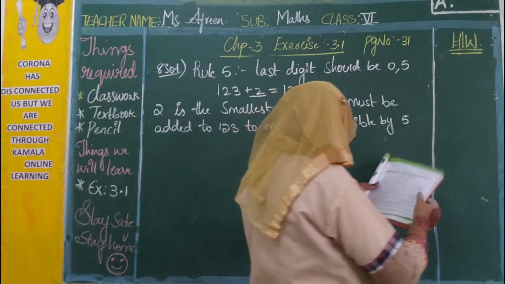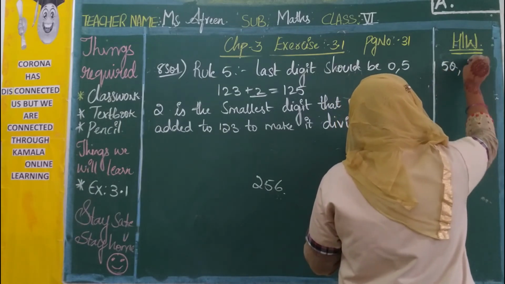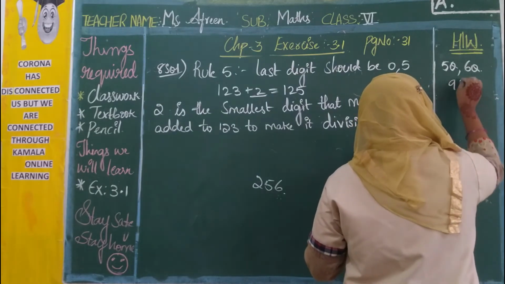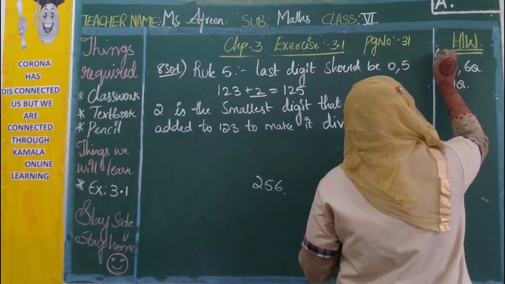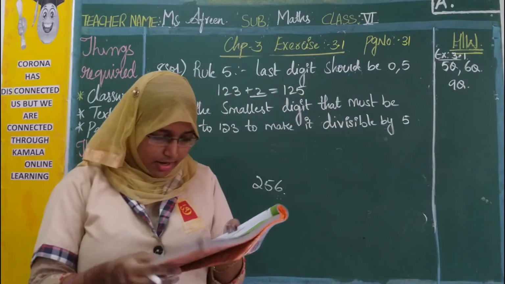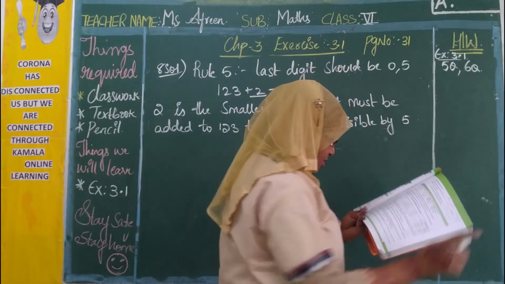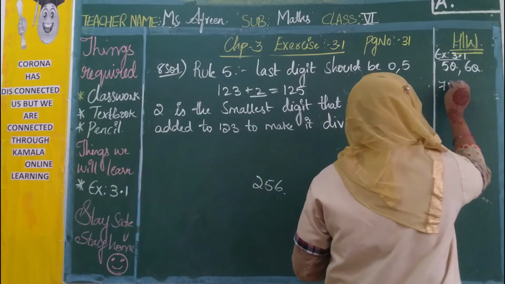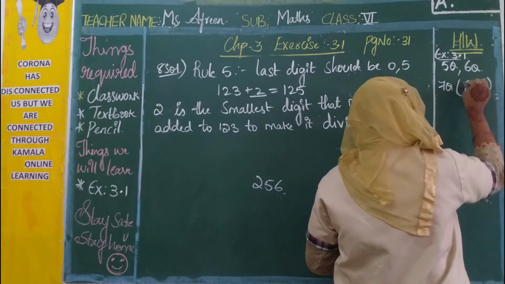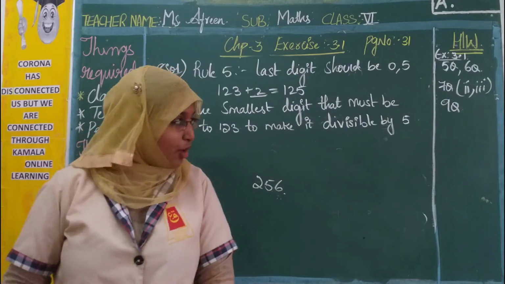So whatever homework I am trying to inform you about here, see what you are going to do. The 5th question, the 6th question and the 9th one from exercise 3.1. Exercise 3.1, 5th, 6th and 9th one. And even the 7th one. The 7th one, 2nd one and 3rd one, then the 9th question. These 4 are your today's session homeworks. I hope it is very clear.